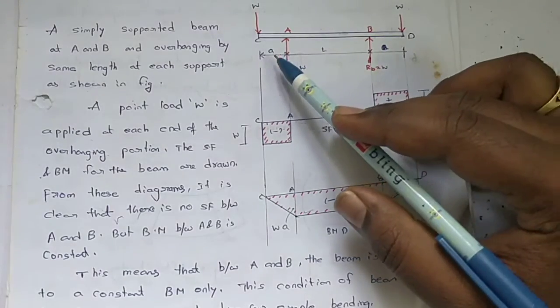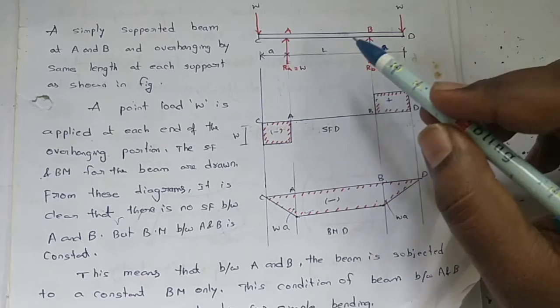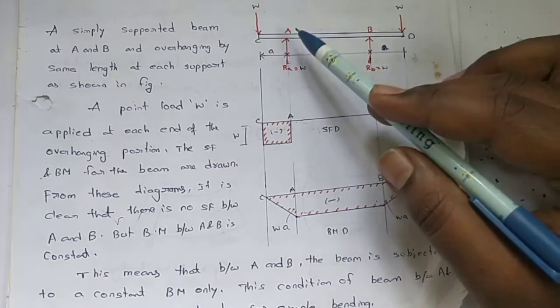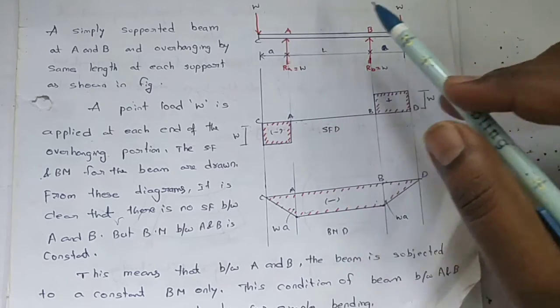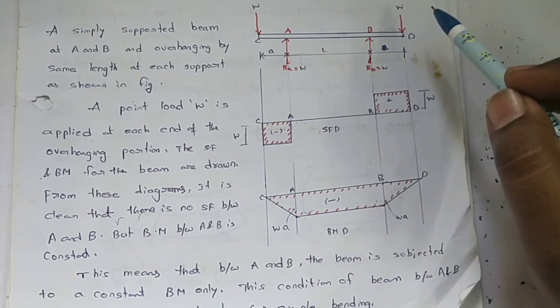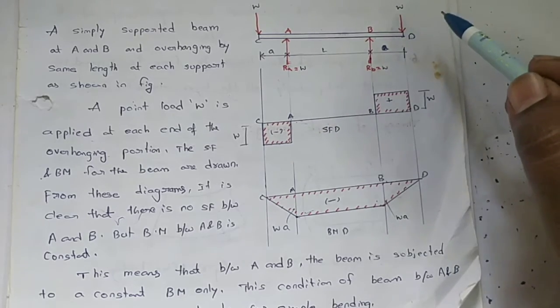The left and right overhang portions are the same. This overhang beam is subjected to two equal point loads at both ends of the beam, that is the left end and the right end.